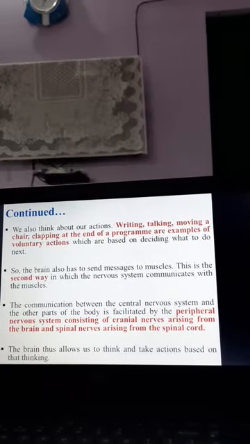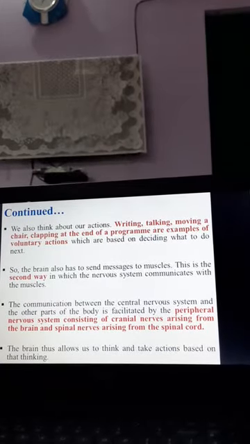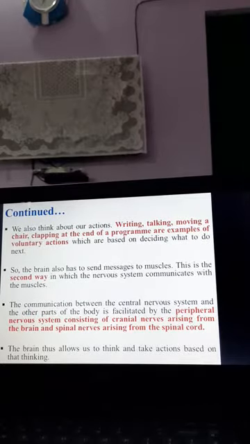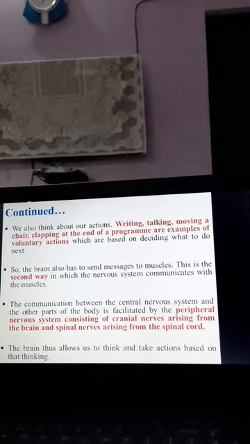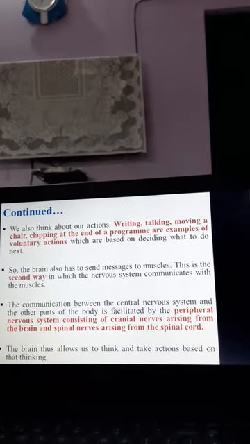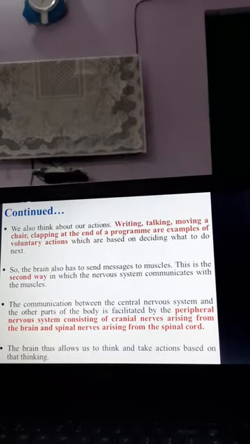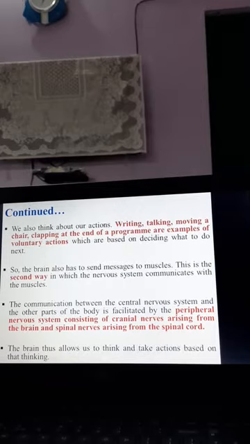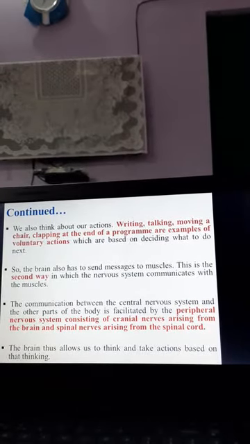If we need to clap, then we need to use our hands, and to move our hands we need the muscles. So the brain first thinks that I need to clap, and then the brain transfers that message to our muscles, and then our muscles perform the action. So this is the second way the nervous system communicates to the muscle. The first way, students, you have already seen in the reflex arc, how the muscles can act as effector muscles, and now here is a second way these muscles can perform other functions as well, like voluntary actions.